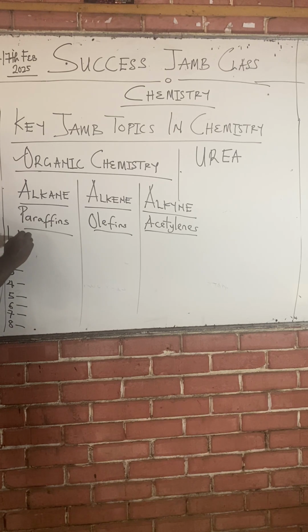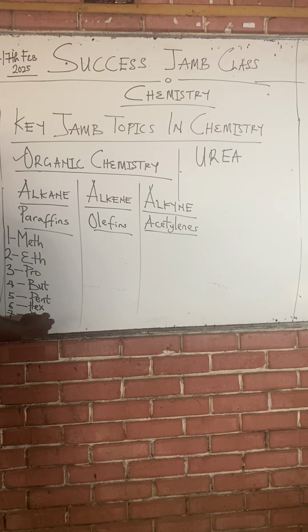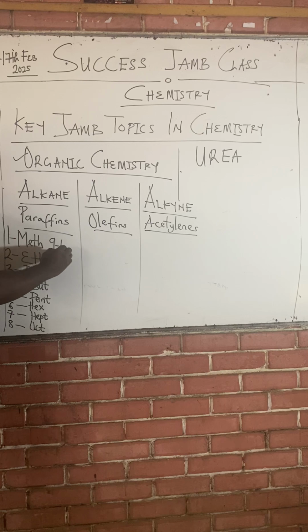Class, if an organic compound contains one carbon, the naming will start with meth. If it contains two carbons, it starts with eth. Three carbons, it starts with prop. Four carbons, it starts with but. Five carbons starts with pent. Six carbons starts with hex. Seven carbons starts with hept. Eight carbons starts with oct. Nine carbons starts with non. Ten carbons starts with dec.